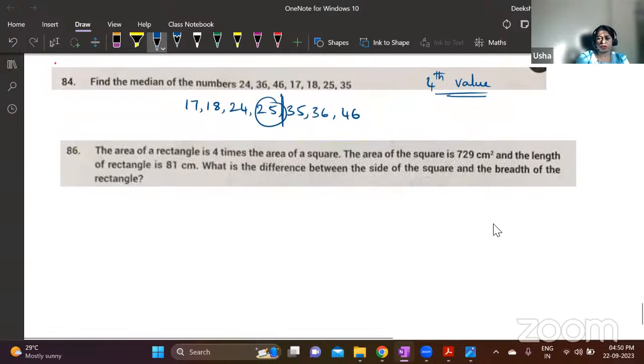Next question, solve this. Area of a rectangle is 4 times the area of the square. Area of the square is 729 centimeters square and length of the rectangle is 81. What is the difference between the side of the square and the breadth of the rectangle? Simple question. Solve this.